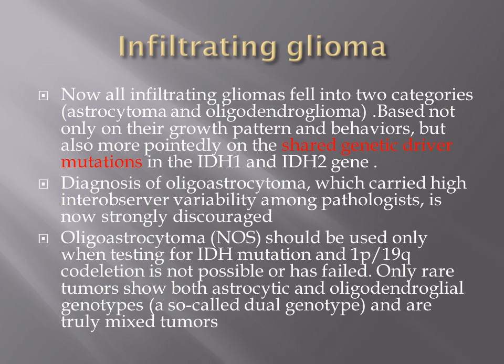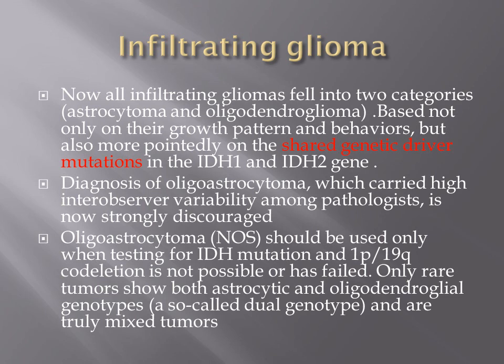The next one is infiltrating glioma. Now all gliomas fall into two categories. One is astrocytoma, the next one is oligodendroglioma. Because based not only on their growth pattern or behavior, but they share genetic driver mutations, that is IDH mutations. Both astrocytoma and oligodendroglioma show IDH mutation, mutation in the IDH gene. IDH1 and IDH2 are homodimers. Both of them show mutations in the IDH gene.